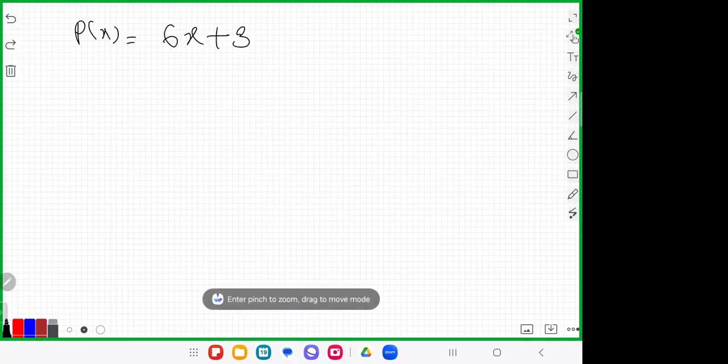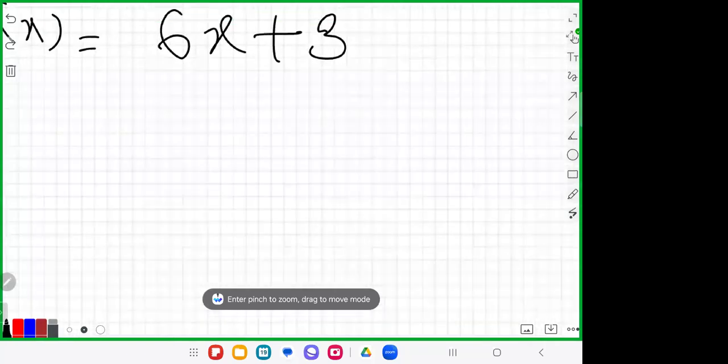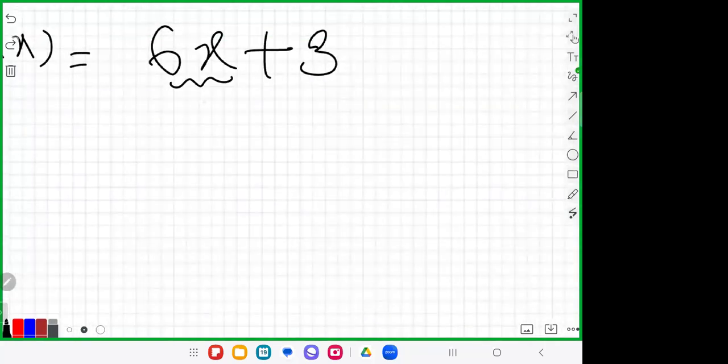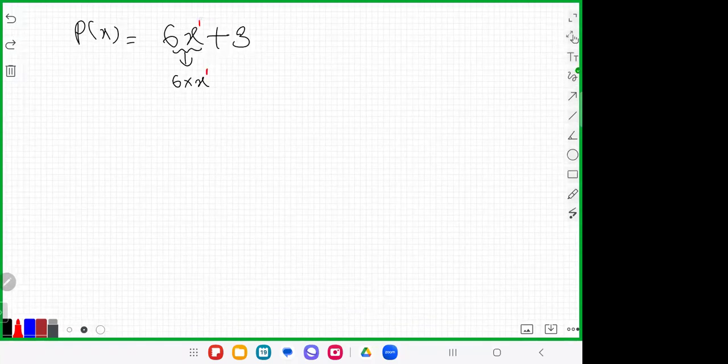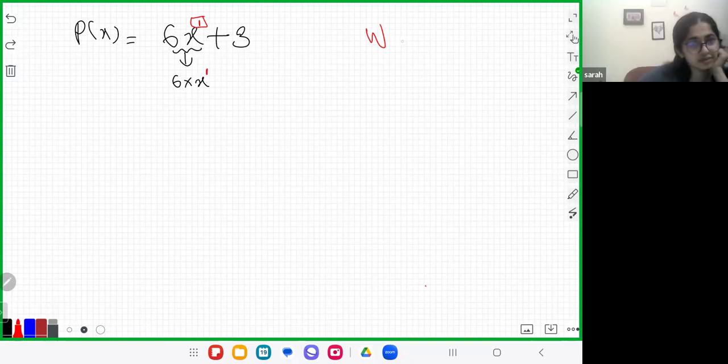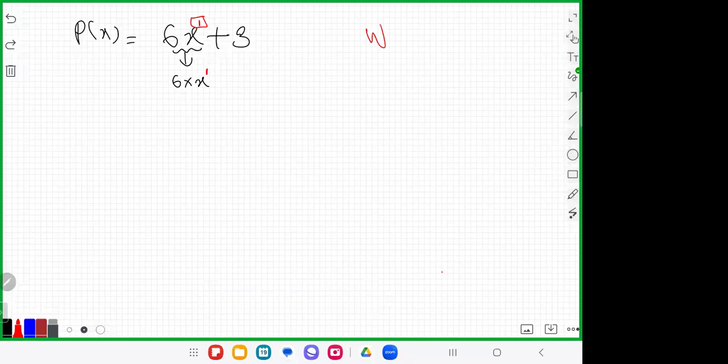What is the power of the variable here? x. 6x means 6 into x, so only one x we are using. The power of the x is 1. 1 is a whole number. Which are the whole numbers? Whole numbers are 0, 1, 2, 3, 4, 5, 6, etc. So this is a polynomial.